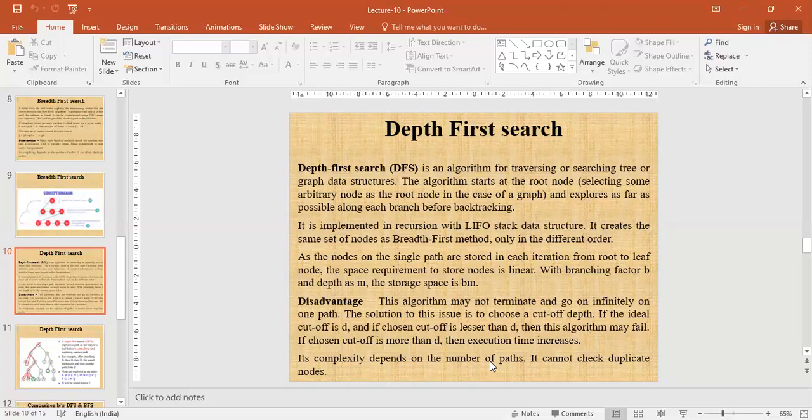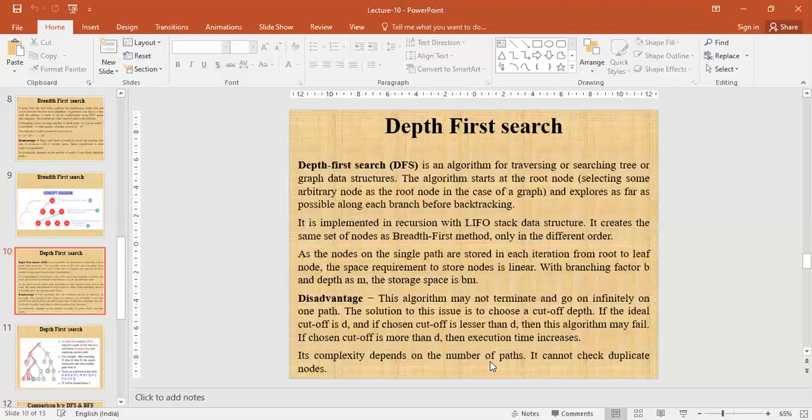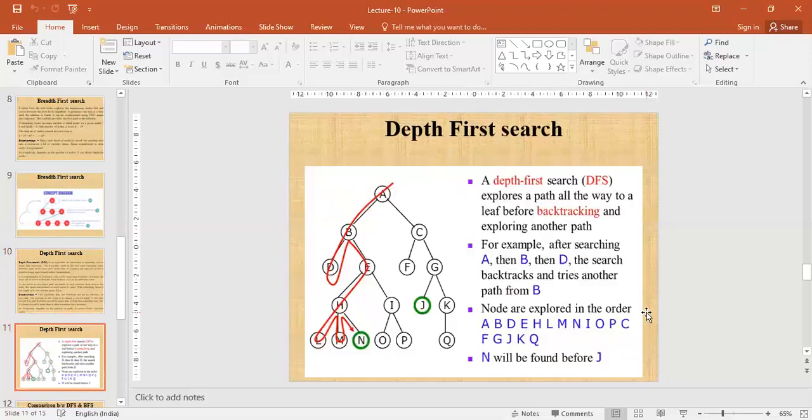Now the algorithm is, if the initial state is a goal state, then quit and return success. Otherwise, do the following until success or failure is signaled. First point, generate a successor E of the initial state.